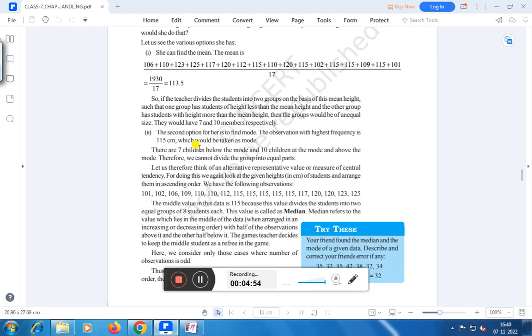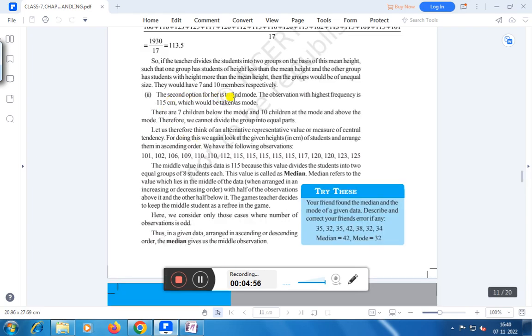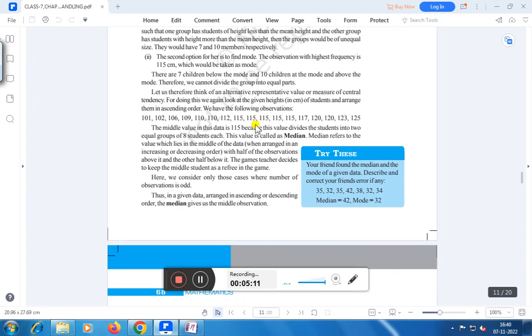members respectively. The second option for her is to find the mode. Right? The observation with the highest frequency is 115 centimeter, which would be taken as mode. There are several children below the mode and 10 children at the mode and above the mode. Therefore, you cannot divide the group into two equal parts. Right? Let us therefore think of an alternative representative value or measure of central tendency.